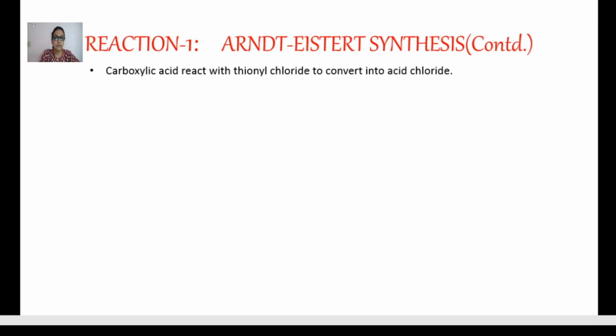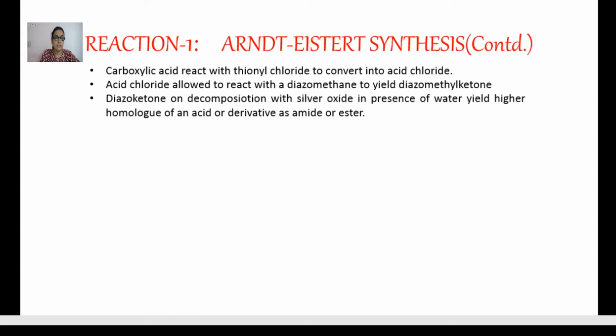In the reaction, carboxylic acid reacts with thionyl chloride and converts into acid chloride, and acid chloride reacts with diazomethane to yield diazomethyl ketone. This ketone on decomposition with silver oxide in presence of water yields a higher homologue of the acid or its derivative like amide or ester.